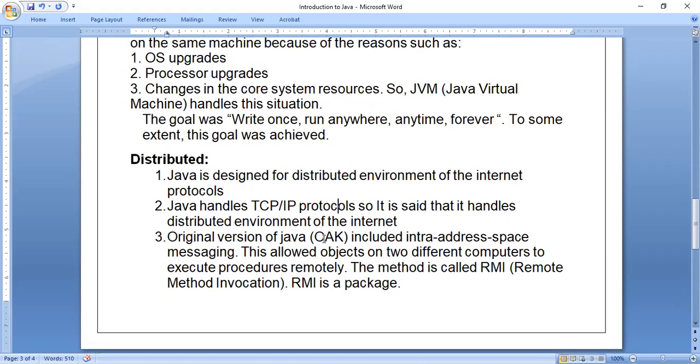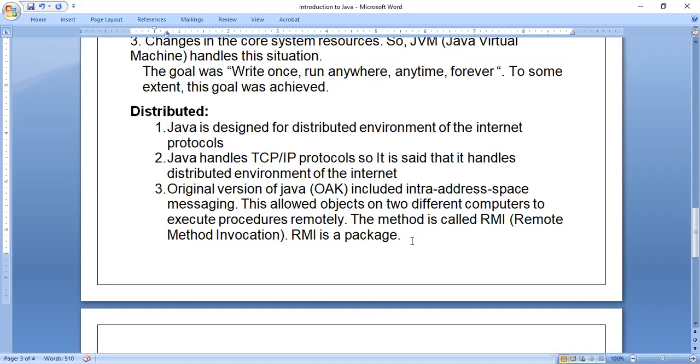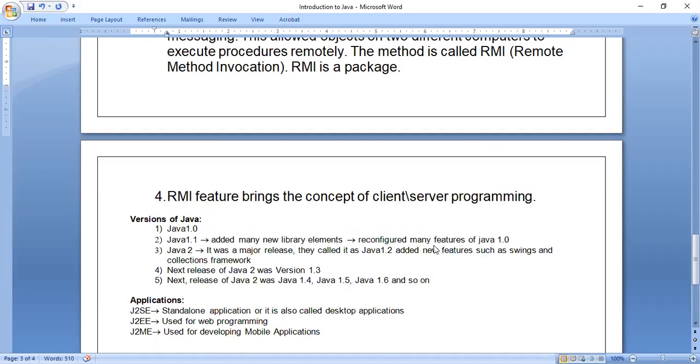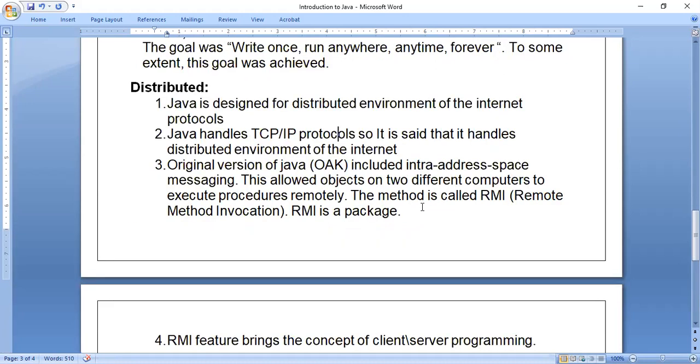The original version of Java, Oak, included intra-address space messaging. Java was initially called the Oak language. This allowed objects on two different computers to execute procedures remotely. This method is called RMI, remote method invocation. This concept comes in advanced Java, because in Java we have many versions. In a further topic I will tell you what the versions of Java are. In advanced Java we come across RMI, remote method invocation.